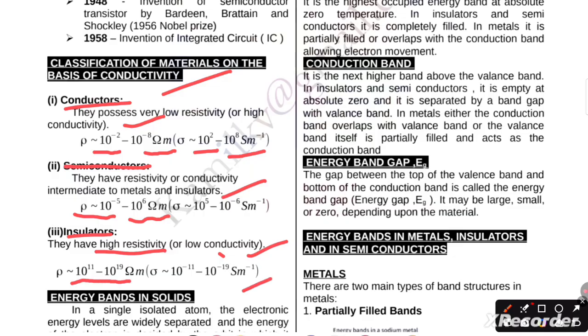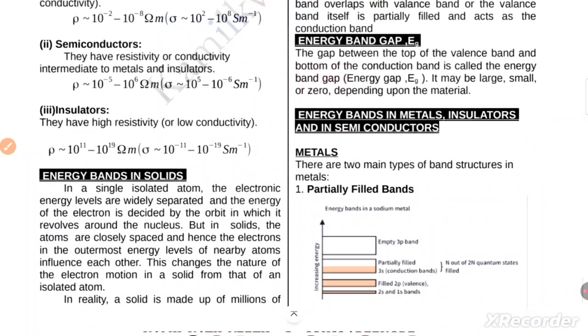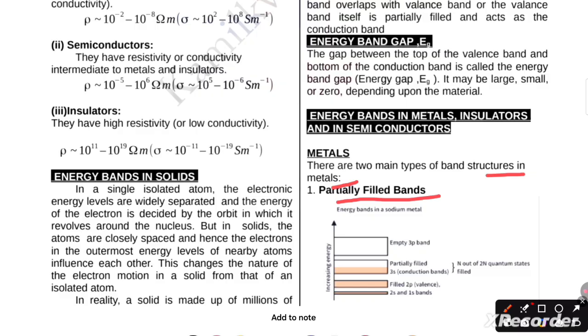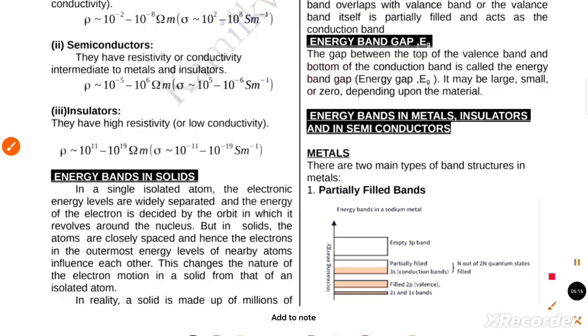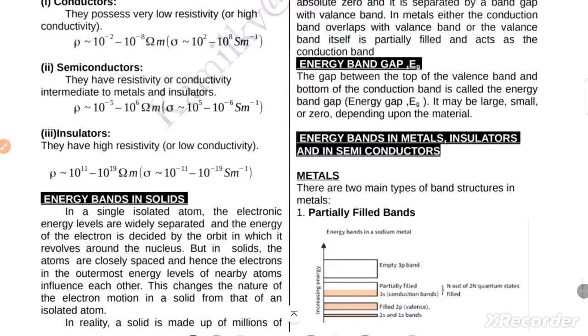Now next concept is energy band in metal, insulator and semiconductor. I'm going to discuss with you energy band in metal, insulator and semiconductor. First of all, I will discuss the concept of metal. There are two main types of band structure in metals. First one is partially filled. Here is the graph diagram for partially filled.